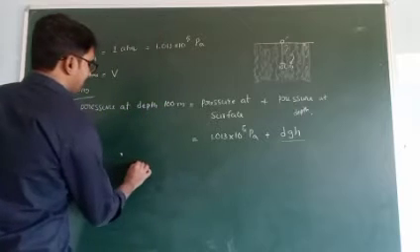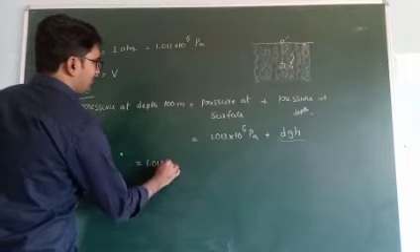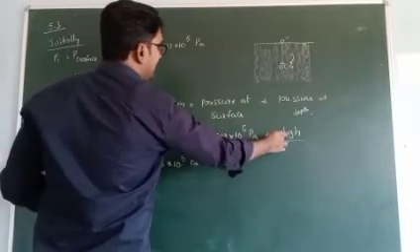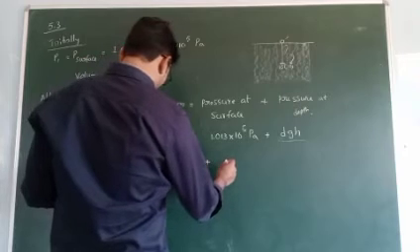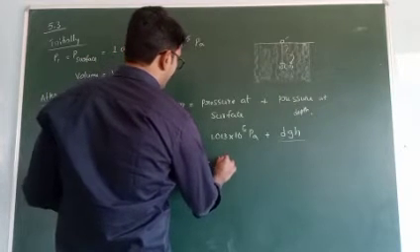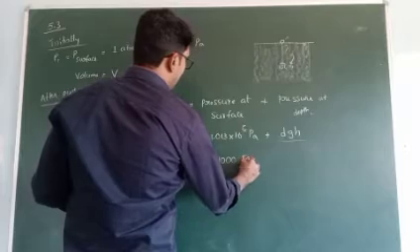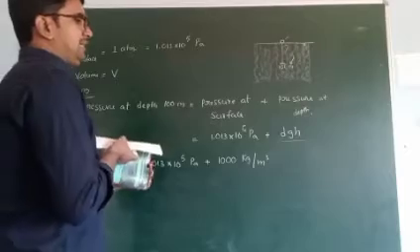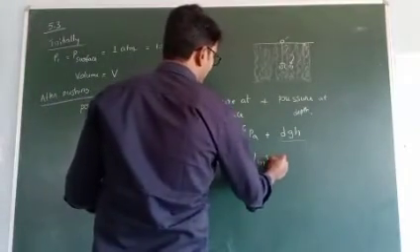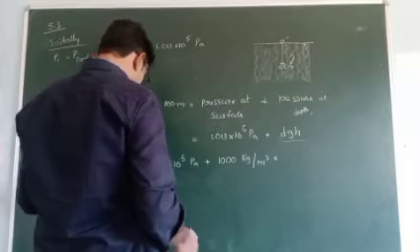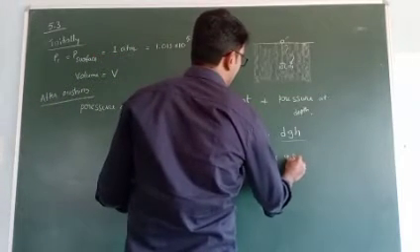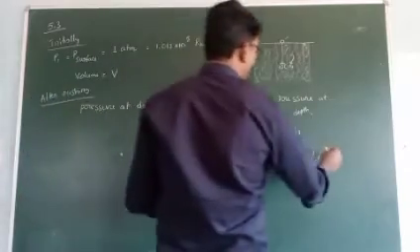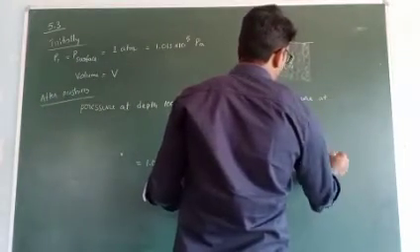Now write 1.013 into 10 to the power of 5 pascals, plus d, the density of water, which is 1000 kg per meter cube, into g, which is 9.8 meter per second square, and the height is given as 100 meters.